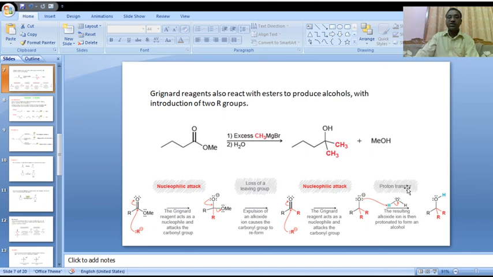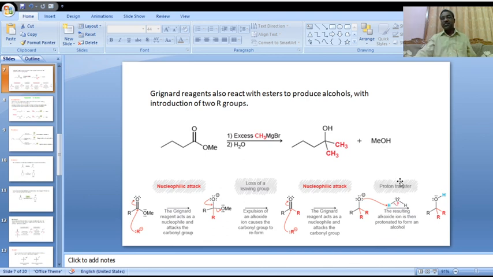When we use water in the first step, the reaction cannot proceed. Is it clear? That's the reason: if water is used in the first step, the R minus nucleophile abstracts hydrogen from water and turns into RH, a normal alkane.